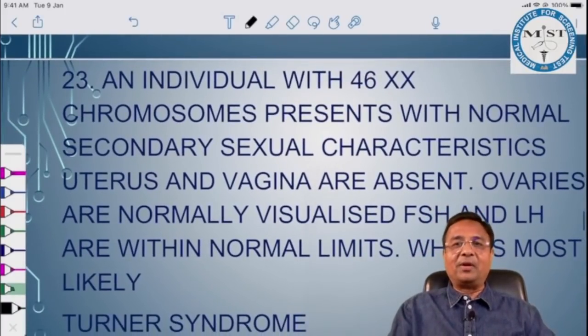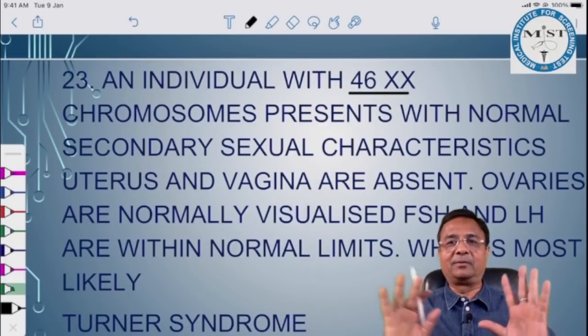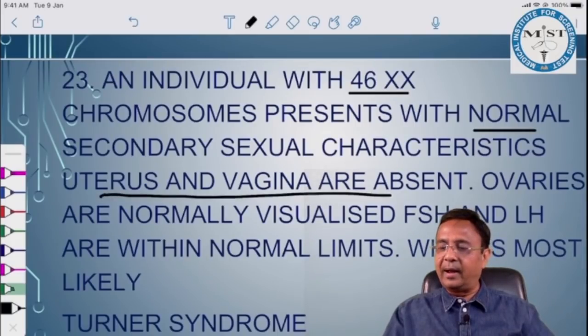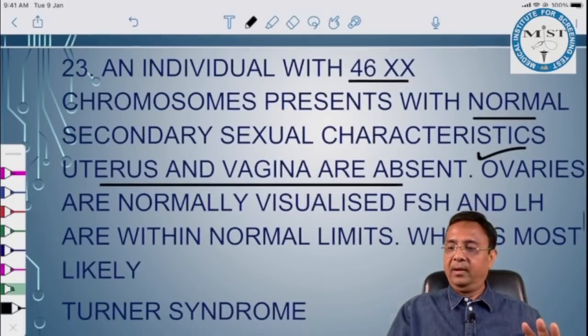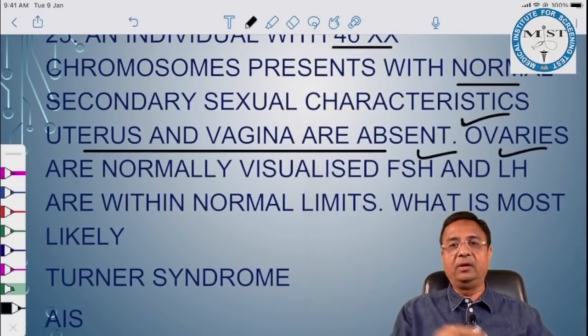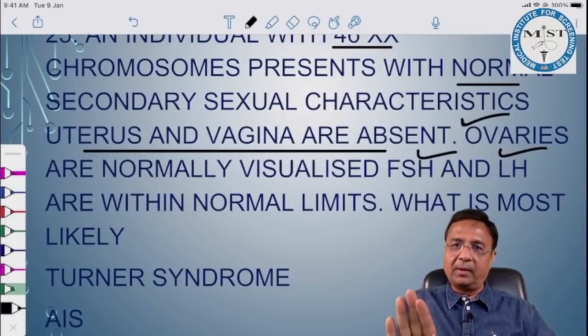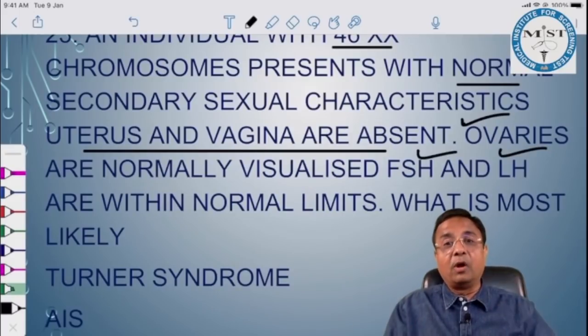An individual with 46 XX chromosomes presents with normal secondary sexual characteristics. Uterus and vagina are absent. Ovaries are normal. FSH and LH are also normal. So FSH and LH are acting properly on the ovary, and this is why the ovary is also responding normally. Secondary sexual characters are normal, uterus and vagina absent, gonad is normal. Only thing is, it looks like a Mullerian agenesis.